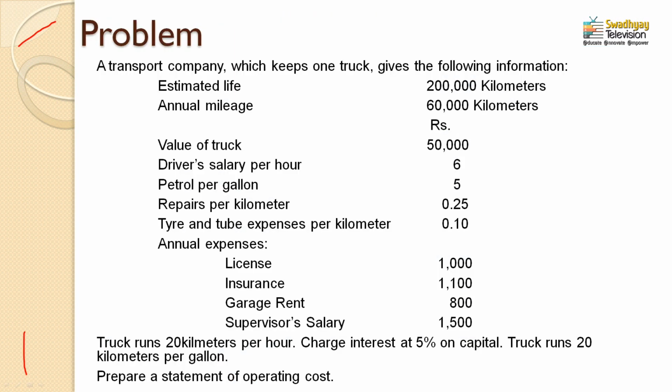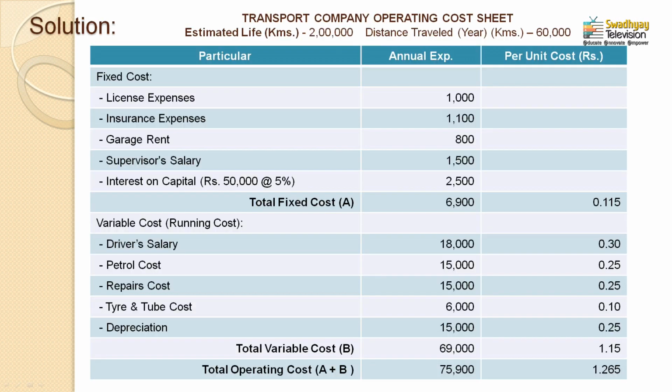Now, moving to the next point, tire and tube expenses, which is also given per kilometer. So, directly you can write tire and tube cost rupees 0.10 in the per unit cost column, multiplied by 60,000 kilometers. So, you can easily identify your cost per annum. That is 6,000 rupees.